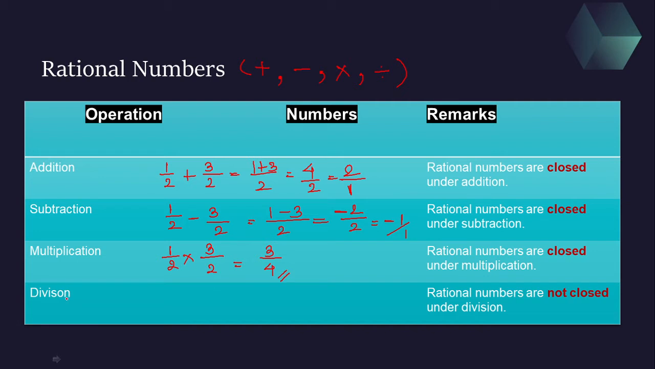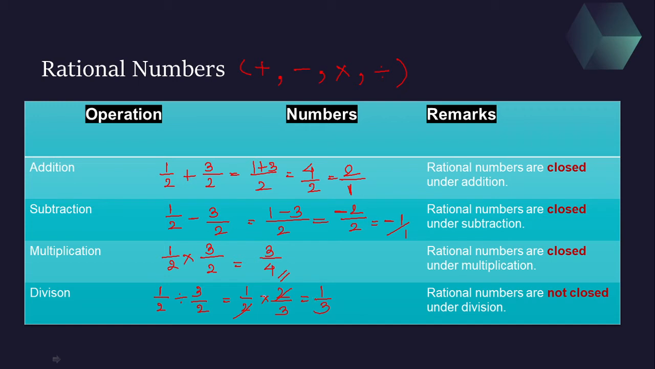Now let's talk about division. Here there is a special case. Whenever you are dividing two rational numbers, the result may or may not be a rational number. So it is directly stated that rational numbers are not closed under division. Now let's see how. If I divide 1 by 2 with 3 by 2, what is going to happen? 1 upon 2 into, when we are multiplying, it gets reciprocated, like 2 upon 3. The 2s cancel, you get 1 upon 3. Okay, 1 upon 3 is a fraction.